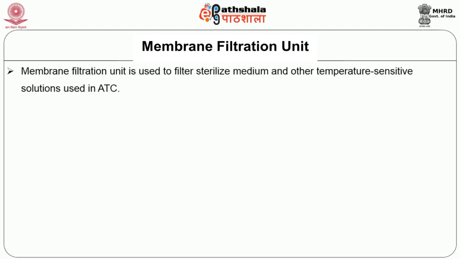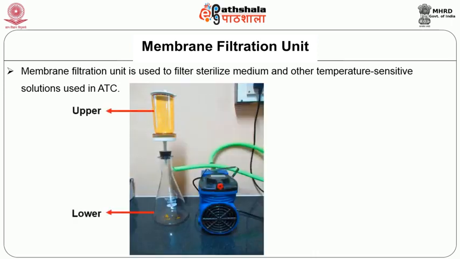An optional but useful equipment in ATC is the membrane filtration unit fitted with a vacuum pump. The membrane filtration unit is used to filter sterilize the medium and other temperature sensitive solutions that are used in ATC. This unit has an upper chamber and a lower chamber. Between these two reservoirs is placed a sterile membrane filter with 0.22 micrometer pore size.